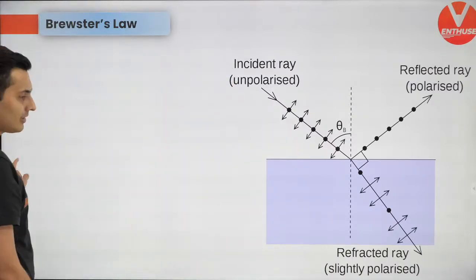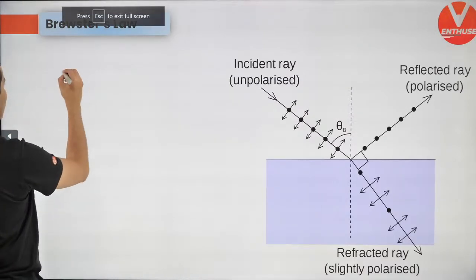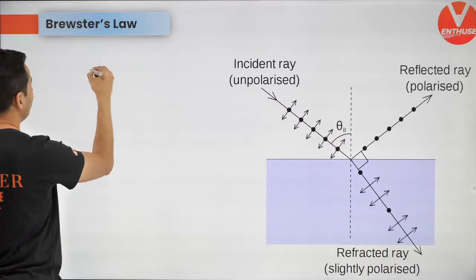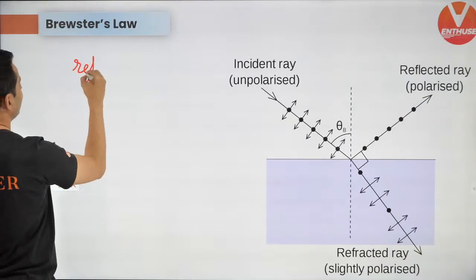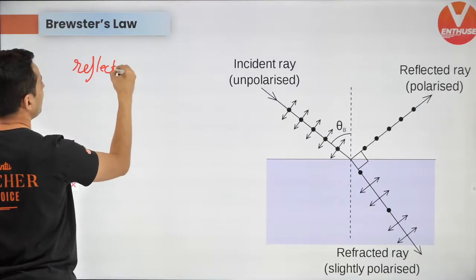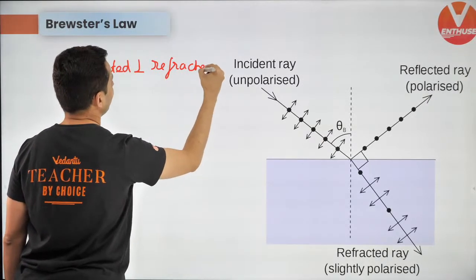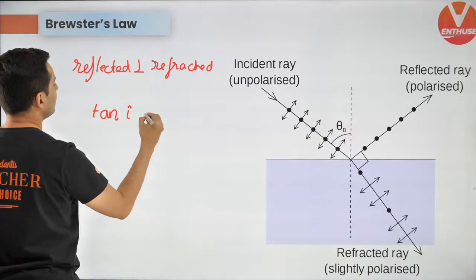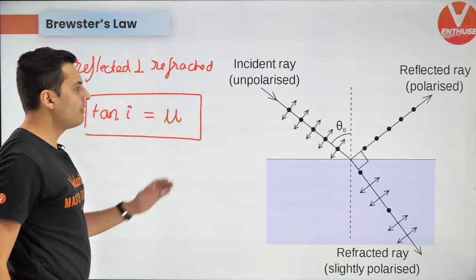That is called Brewster's law, guys. That is what you should remember. So Brewster's law says that the reflected ray is polarized when the reflected ray is perpendicular to the refracted ray. And that happens when tan of angle of incidence is the refractive index. This is Brewster's law. Very important.